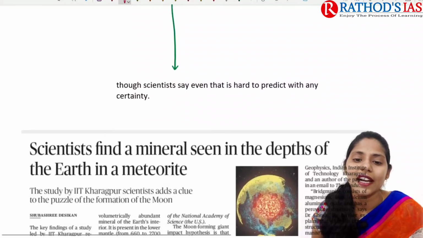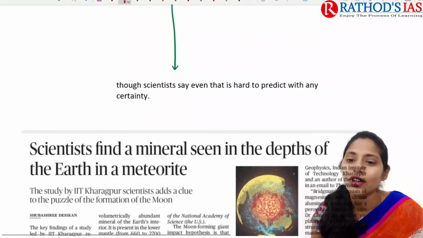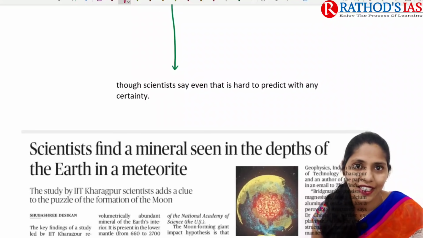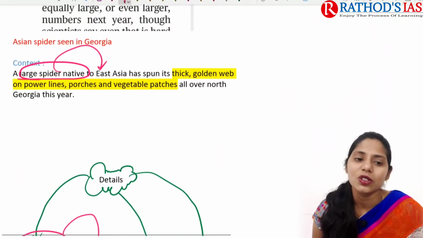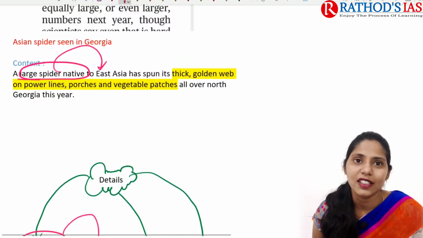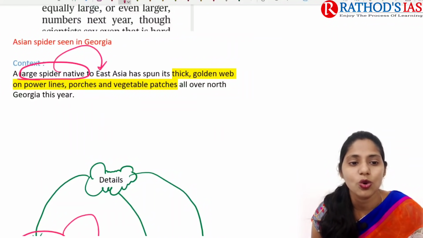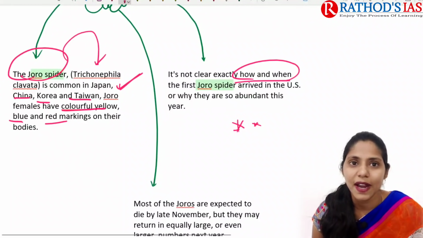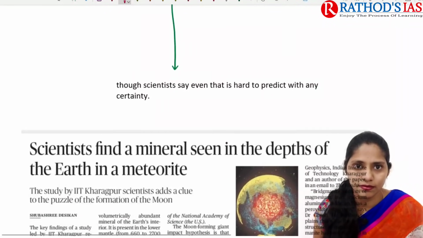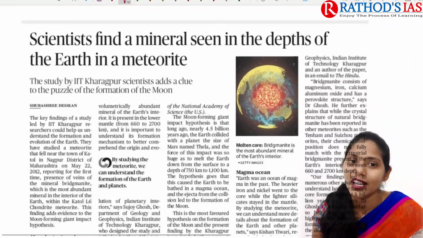Scientists say that it is very hard to protect against them with any certainty. So this is the thing. This is one important article from our environment and ecology. Here you need to remember which spider: the Joro spider. Its scientific name is Trichonephila clavata. And now let us talk about the next topic.